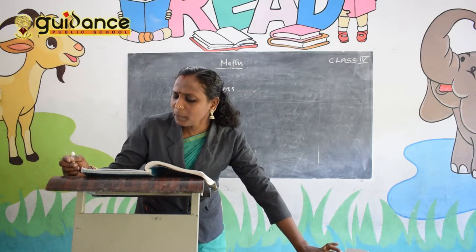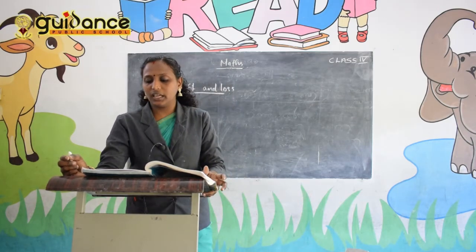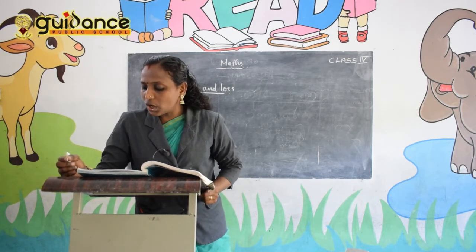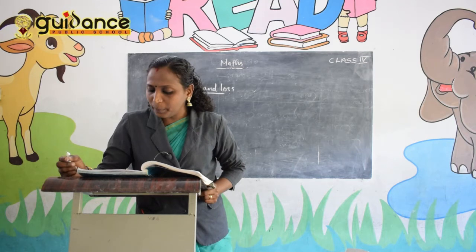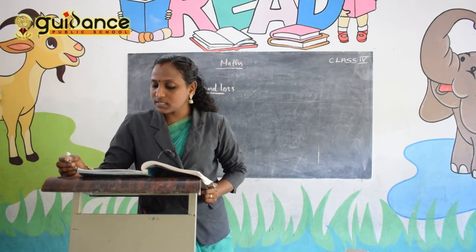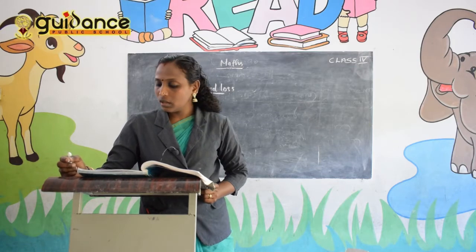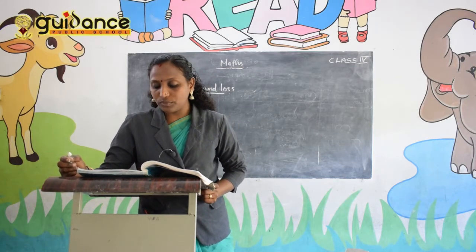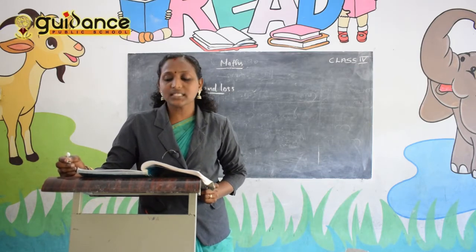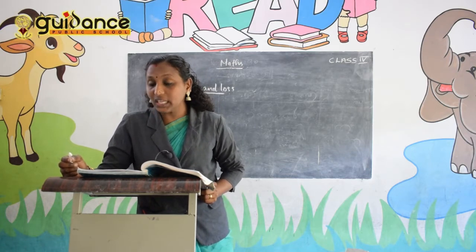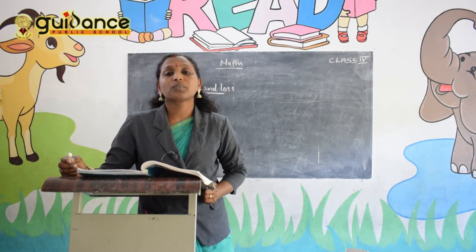The shopkeeper buys and sells things to earn a livelihood. The money a shopkeeper spends to buy a product from a wholesaler is called the cost price, or CP, of the product. When he sells this product to a customer at a certain price, it is called the selling price, or SP.